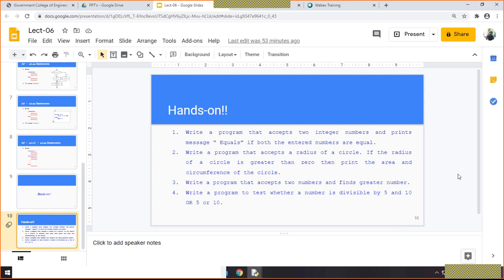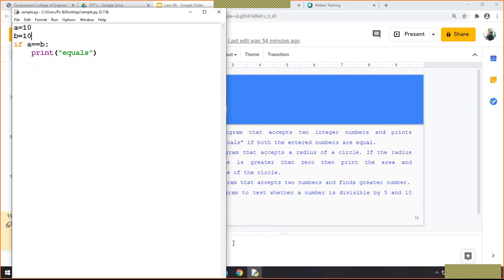Second is what? Write a program that accepts the radius of a circle. If the radius of the circle is greater than 0, then print the area and circumference of the circle. Right? So this is a very simple program. We need to find the area and circumference. Right? I think you might know that formula, so I will write it here. Suppose we accept the radius from the user.